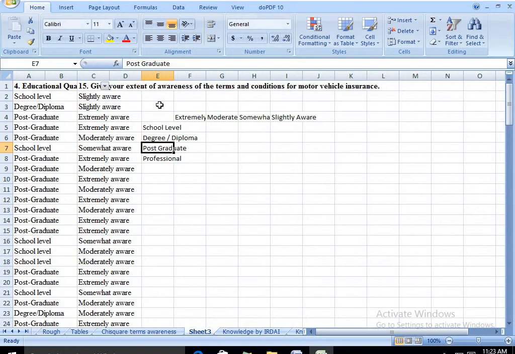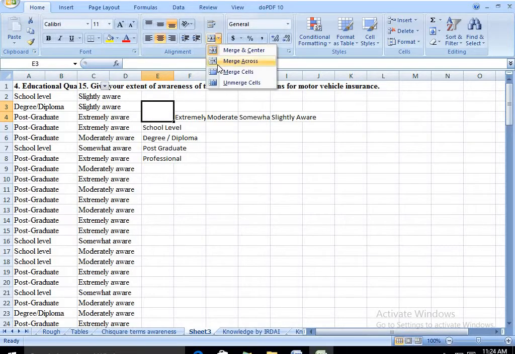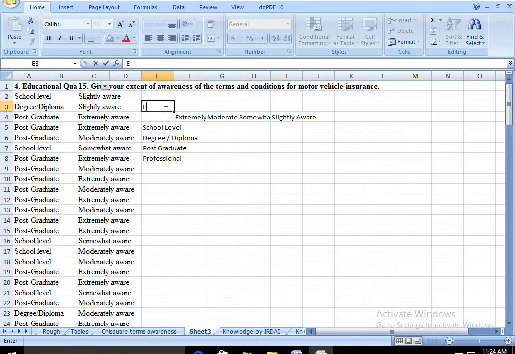To merge cells, choose the two cells which you want to merge. Go for the option merge and center. Now these rows have been merged. Now you can give educational level.